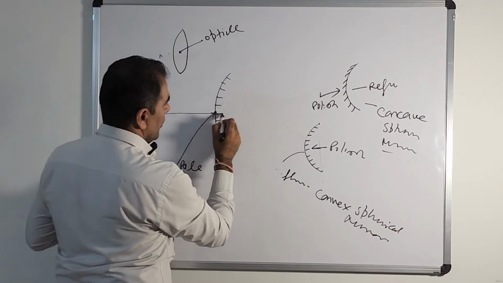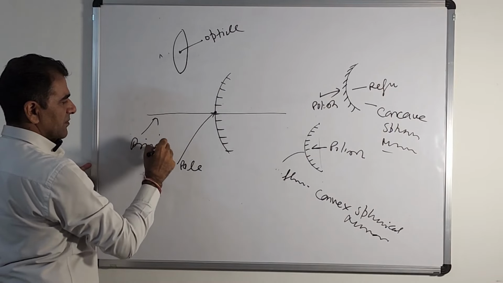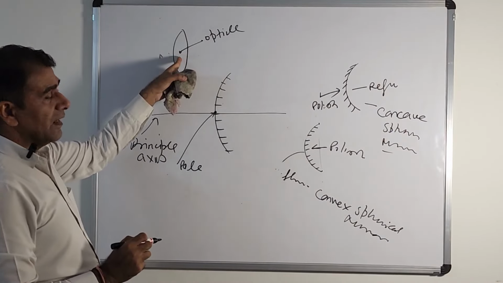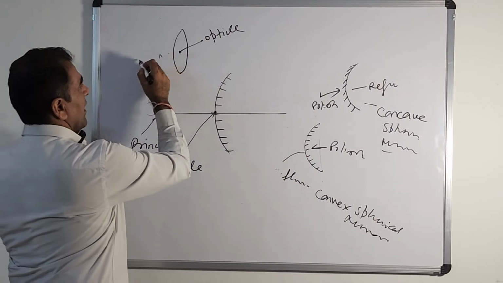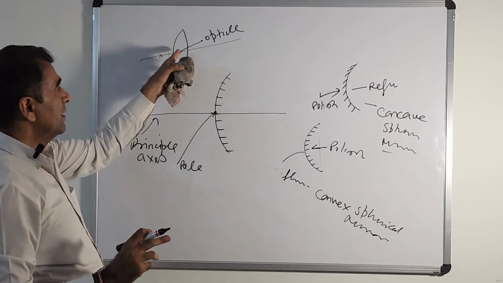The line passing through the pole is called the principal axis. In a lens, the same line passing through the optical center is called the principal axis, one and the same thing, but the name is different here.